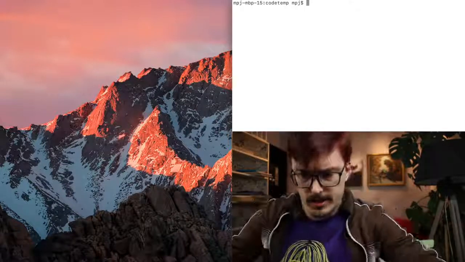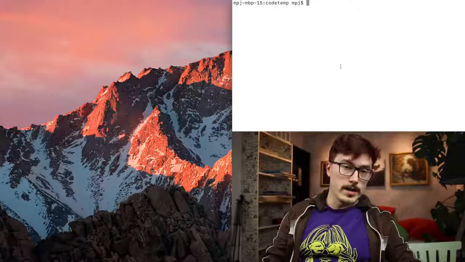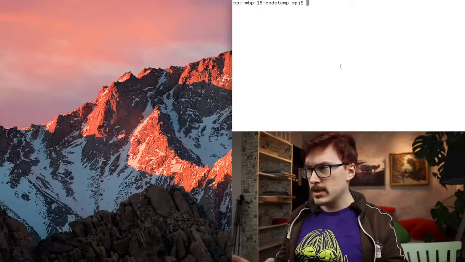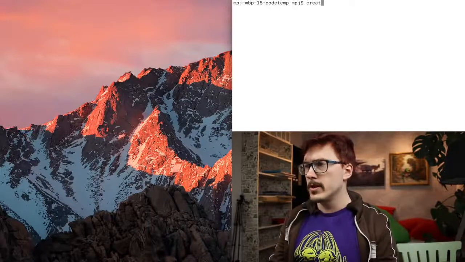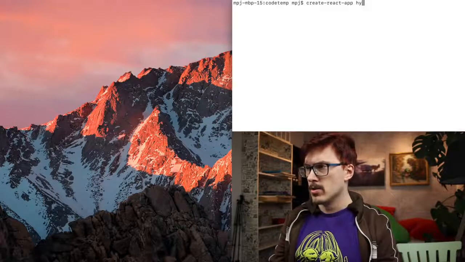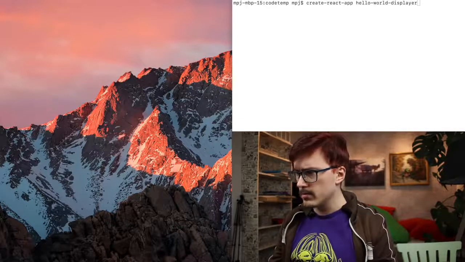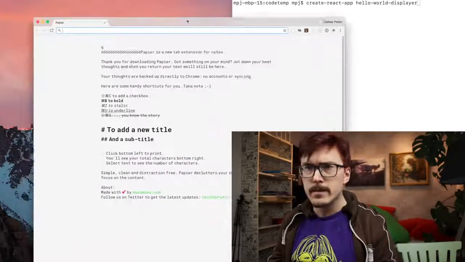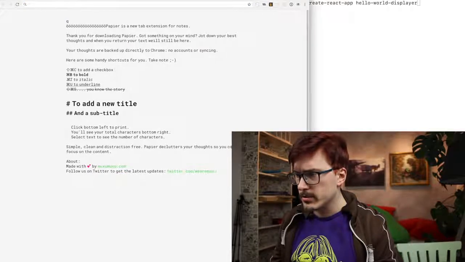Let me adjust the camera. Camera, there. All right, Hello World, so our objective is to display the text Hello World. The first step is obviously to create a React app. So create React app, Hello World displayer. No. Hang on, we can't do this. We first need to invent a name for our project.